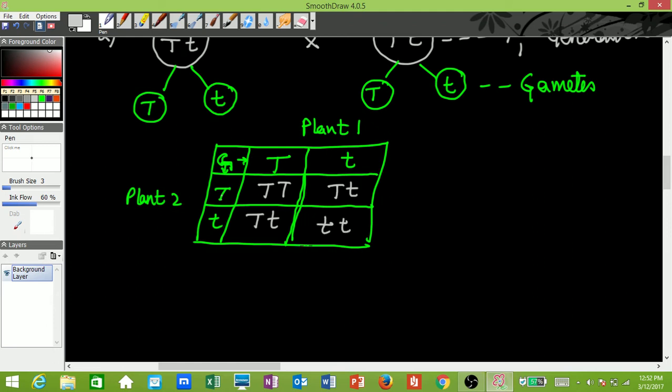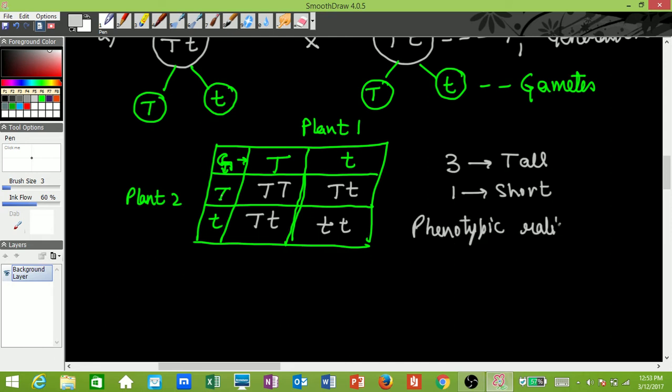So these were the progeny produced after the monohybrid cross, out of which 3 were tall and 1 was short. So this is their phenotype: the tallness or shortness expression which can be seen is the phenotype of the organism. Here 3 were tall, 1 was short. Hence we say that the phenotypic ratio was 3:1.